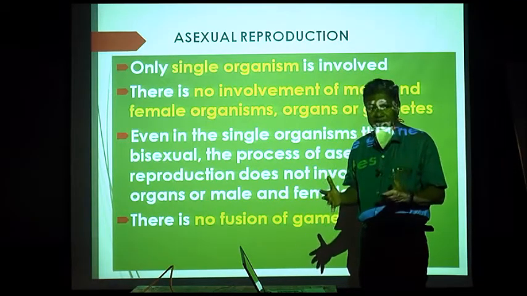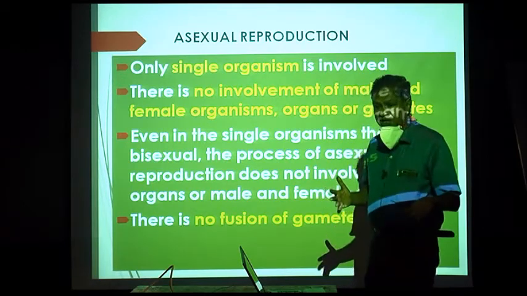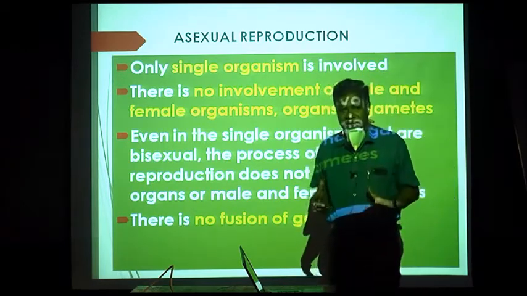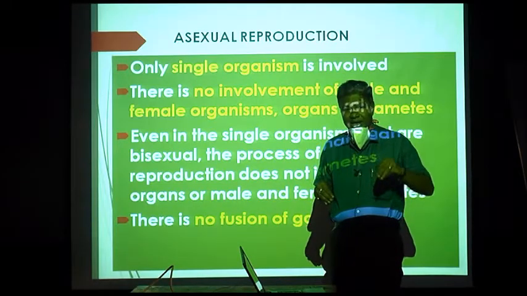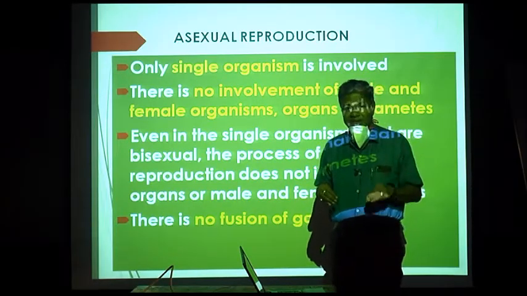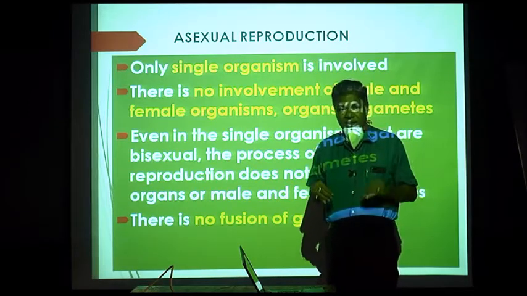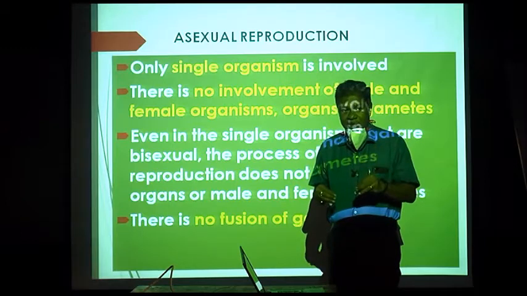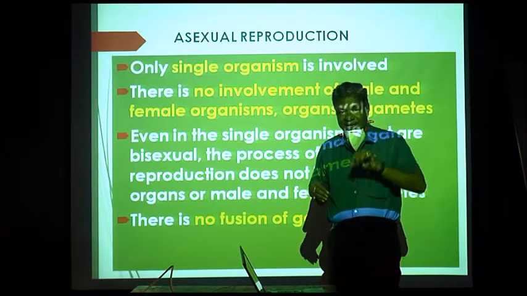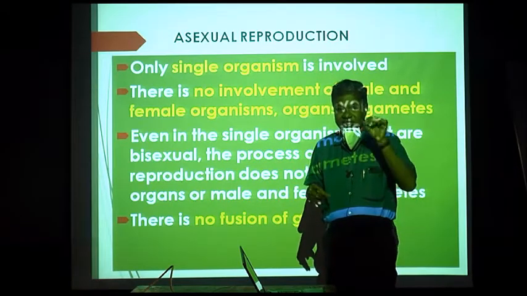There are some plants where there are male plants and female plants, but mostly plants have both the sex organs on the same body of the plant, that is, they are bisexual. Bisexual plants are there, or the plant may bear male flowers and female flowers on the same plant.